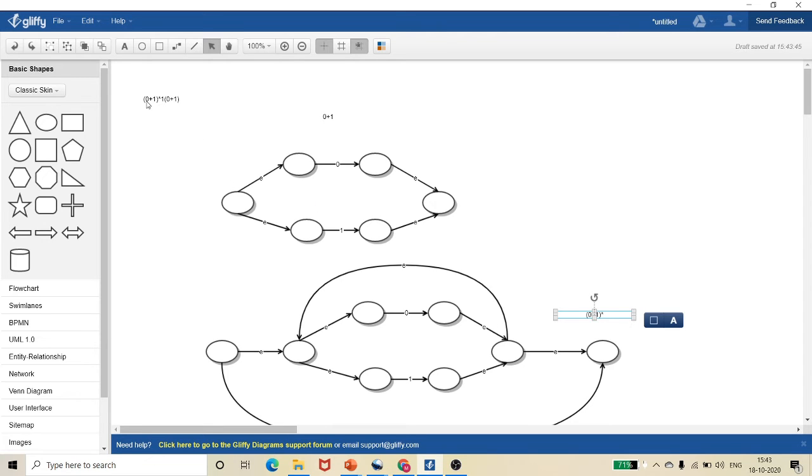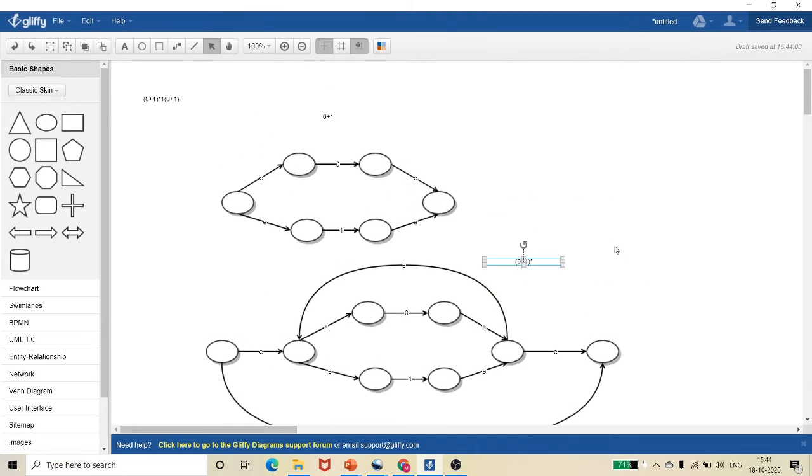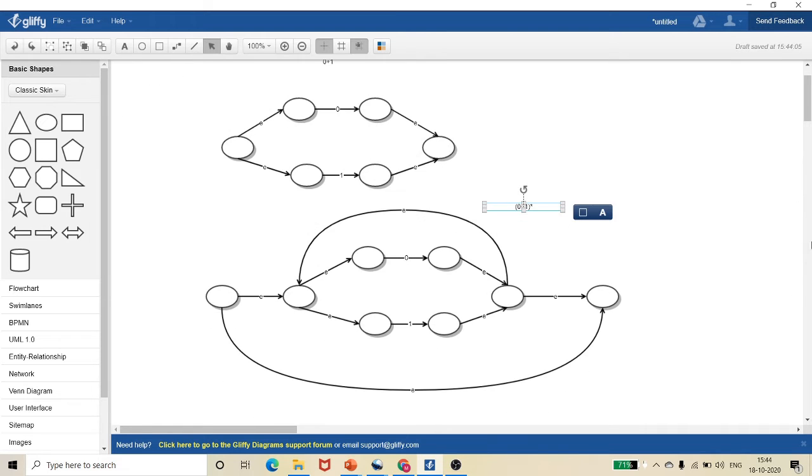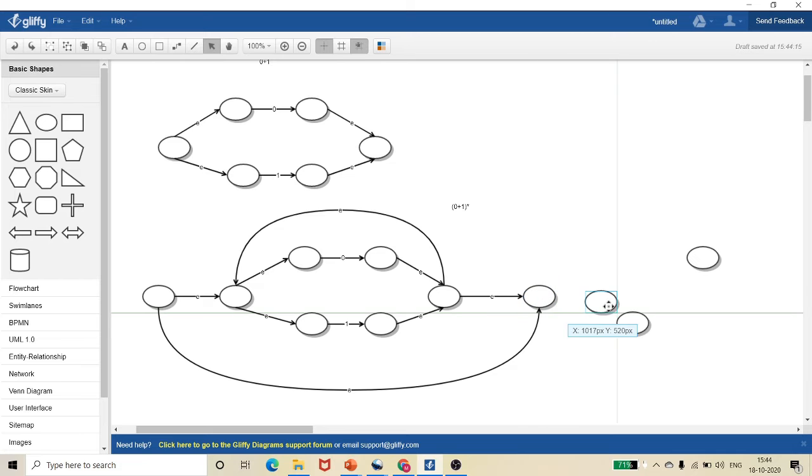Now, what was the given regular expression? 0 plus 1 the whole closure, then again a 1, then 0 plus 1. So 0 plus 1 the whole closure I have written over here. Then after 0 plus 1 I have a 1. So what we can do, let me put in another state for 1. Let me move it over here. So simply we can't put a 1.